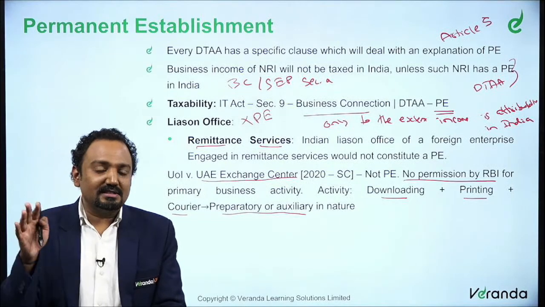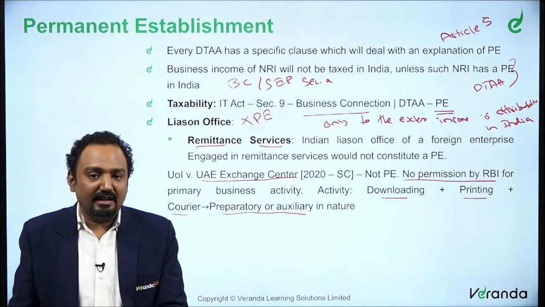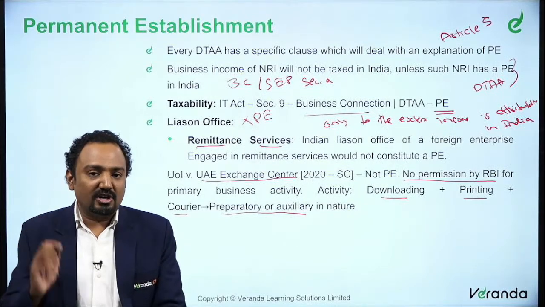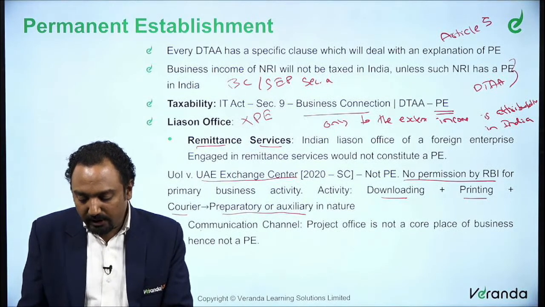So for all these reasons, they say remittance services is not considered as a PE. It is only a liaison office. It is not considered as a PE. And the next one is related to communication channel.